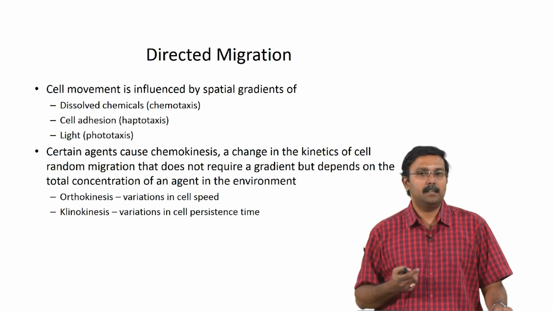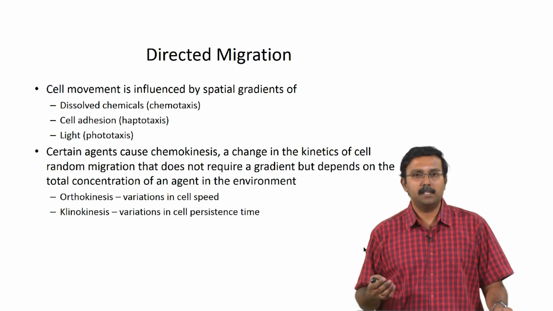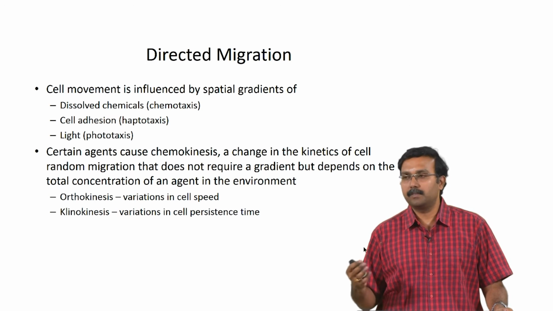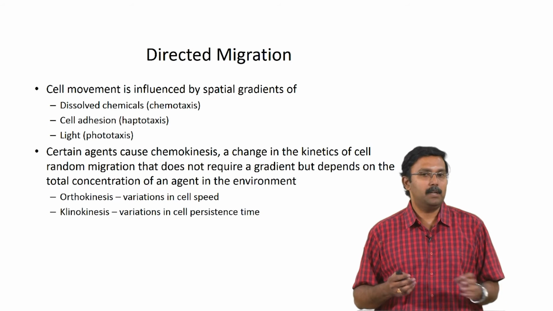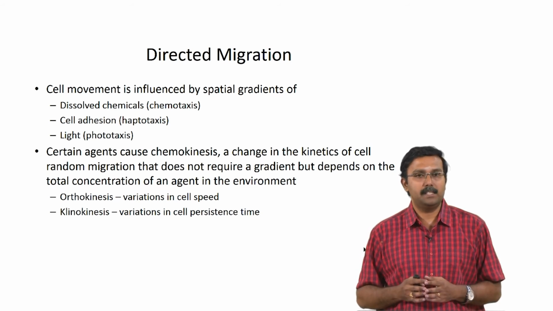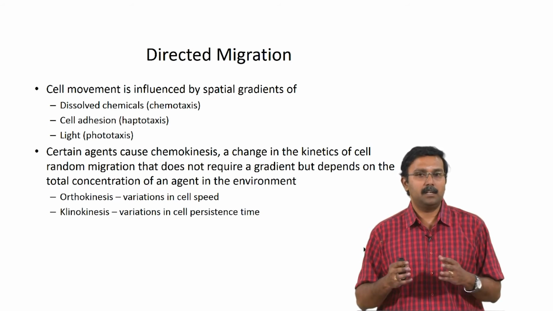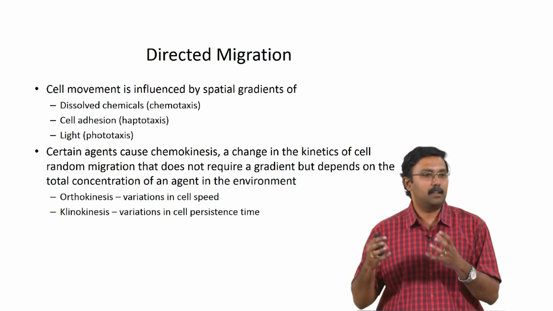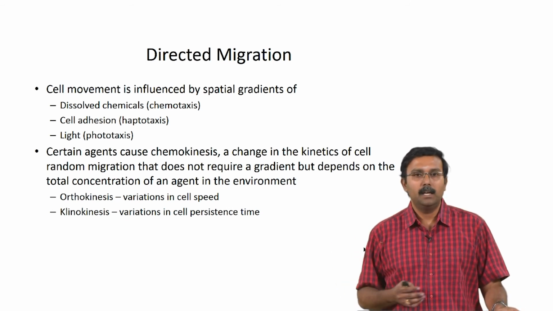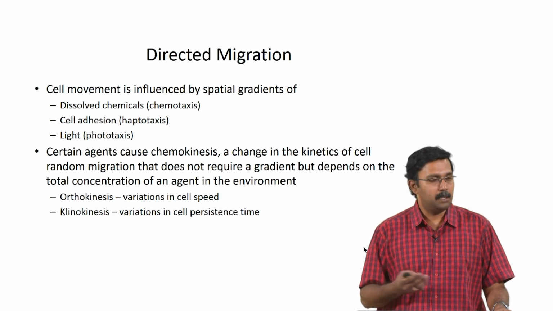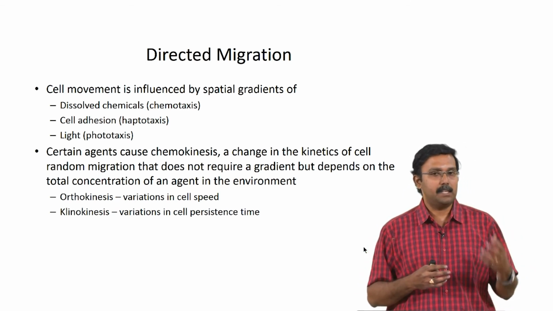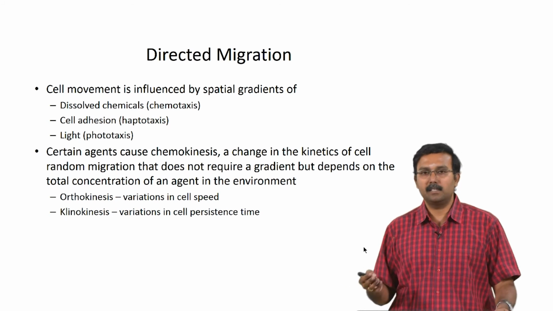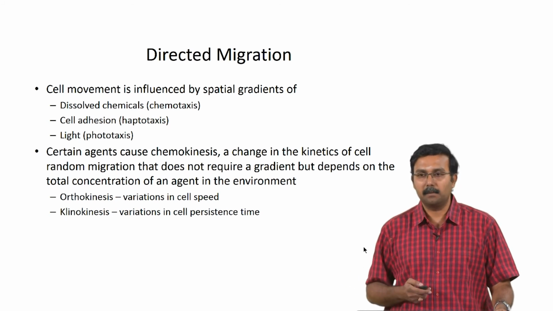Certain agents can cause chemokinesis, which is a change in the kinetics of random cell migration that does not require a gradient, but depends on the total concentration of an agent itself. Right. So, in response to a particular concentration, the cells will move, and again we use terms like orthokinesis and clinokinesis; orthokinesis is variations in cell speed versus clinokinesis is variations in cell persistence time.